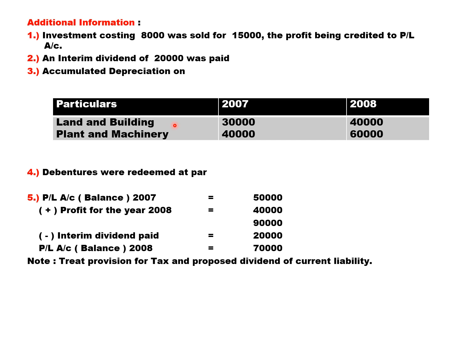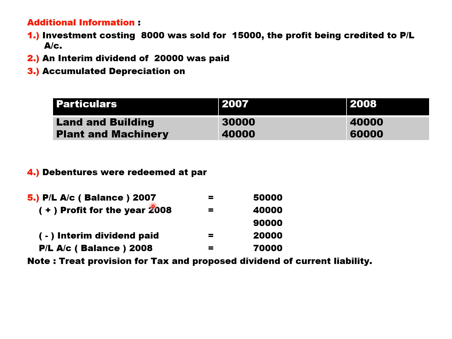Students, as per adjustment number 3, accumulated depreciation can also be called as provision for depreciation account. So you have to prepare provision for depreciation account and then you need to prepare the land and building account. Next, debentures were redeemed at par. This is not an adjustment, it's an information.